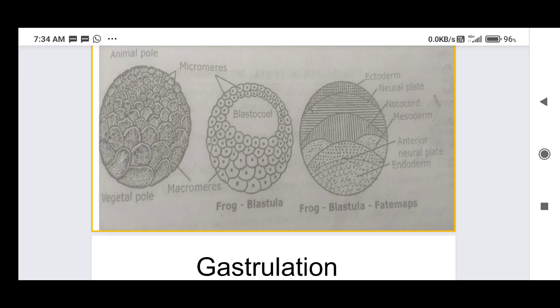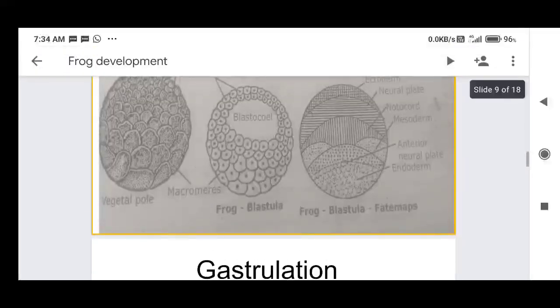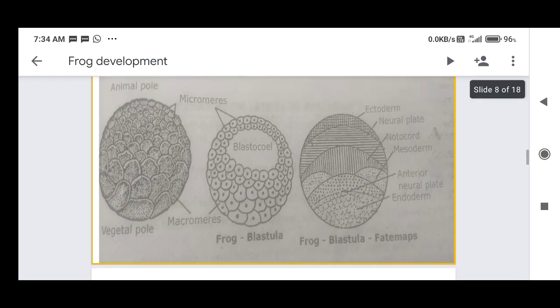Here we have to identify where the micromeres are present. From the micromeres, ectoderm will form. So we have to remember it. And from the vegetal pole, the endoderm will form. Where the micromeres are present, that is the animal pole. From the animal pole, ectoderm is formed. From the vegetal pole, endoderm is formed.